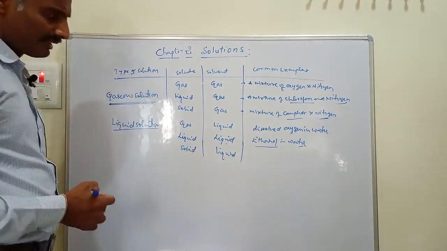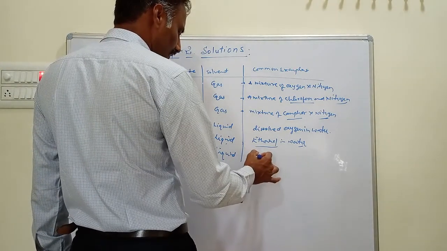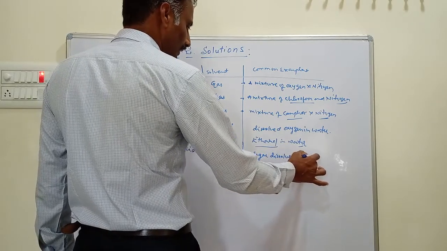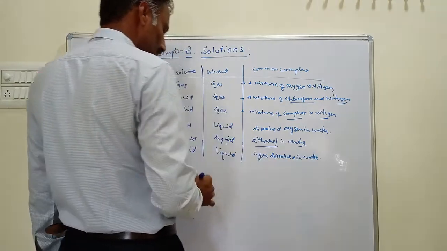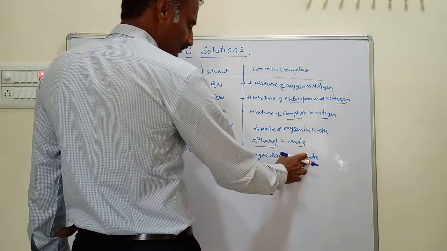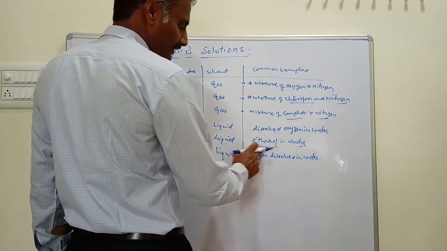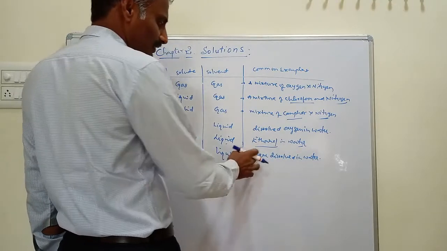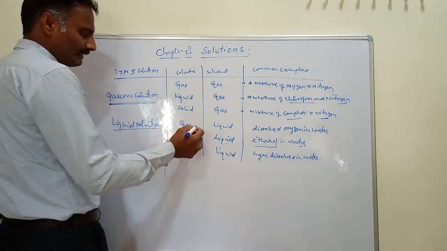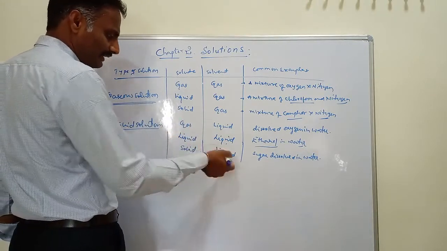There are so many examples we are giving here. The best example is sugar dissolved in water. Sugar dissolved in water is an example of solid in liquid. Or sodium chloride in water. Sugar is a solid and water is a liquid. Here, solid in liquid: sugar dissolved in water, or sodium chloride dissolved in water. Like this, you are giving examples. Sucrose dissolved in water. Like this is about solids in liquids. These are the three different types of liquid solutions: gas in liquid, liquid in liquid, and solid in liquid.